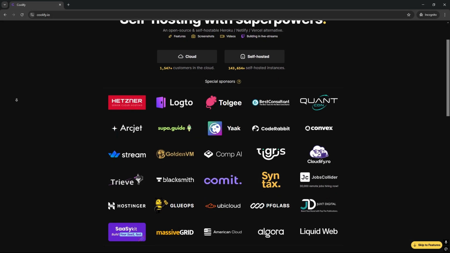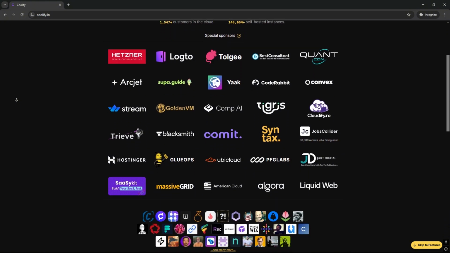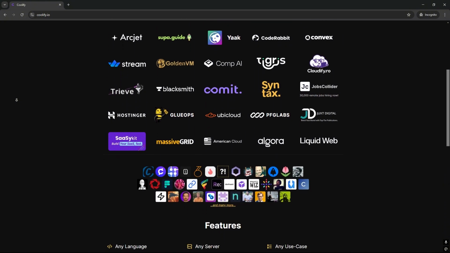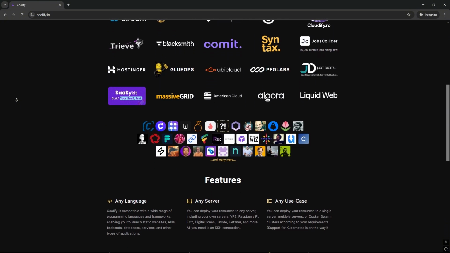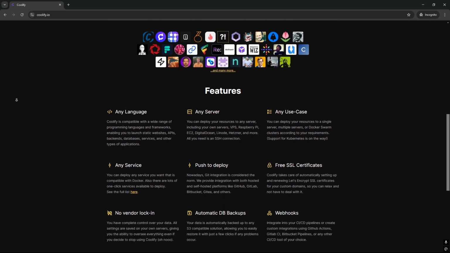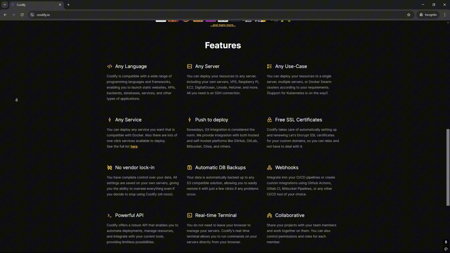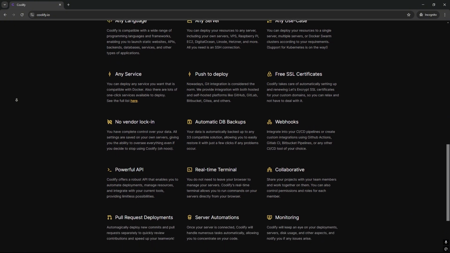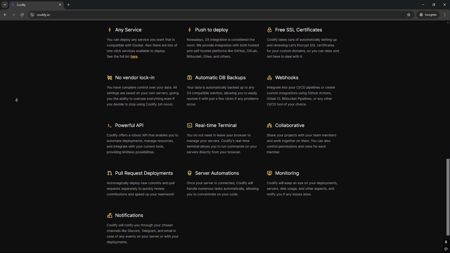Coolify focuses on making application deployment and management easier, especially for Docker-based apps. Deploying a wide variety of applications to your server is made simple by its design. It is primarily intended for developers who wish to manage and deploy their apps with ease.